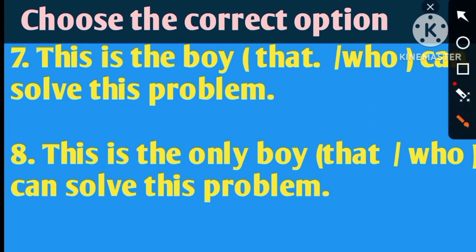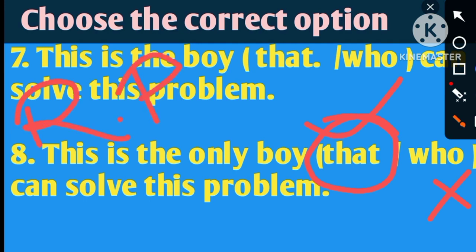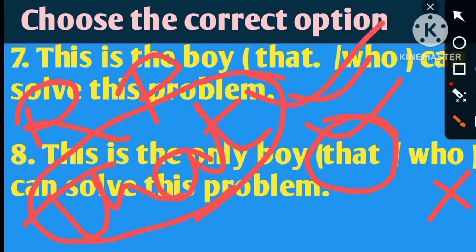So the answer will be, this is the only boy that can solve this problem. Here we cannot write who, it will be the wrong answer. In relative pronouns there are some special usages of that. This is also one of such usages, so we have to know the usage of that properly, then only can we solve these types of questions.